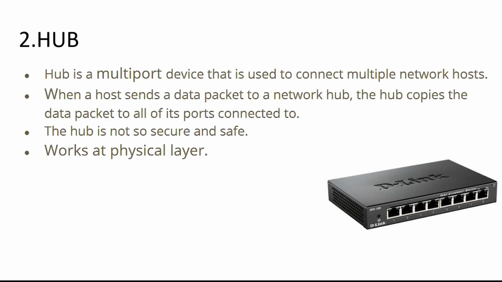In this figure we can see that this is a hub device, and we can see many ports are available in this hub. It connects multiple devices in a network to a centralized location. When data is given to one device which is connected to this hub, the hub copies this data packet and sends it to the devices connected to this hub. That means the data will get to all the devices connected in this LAN.